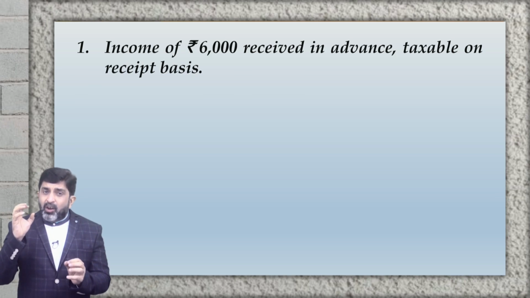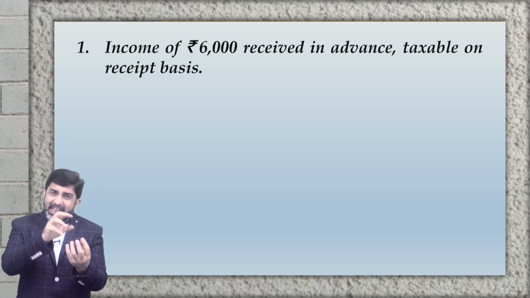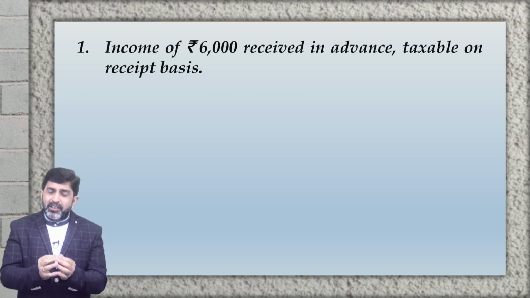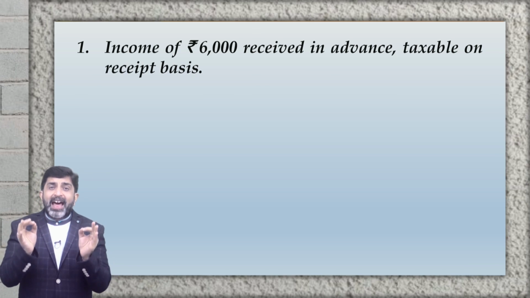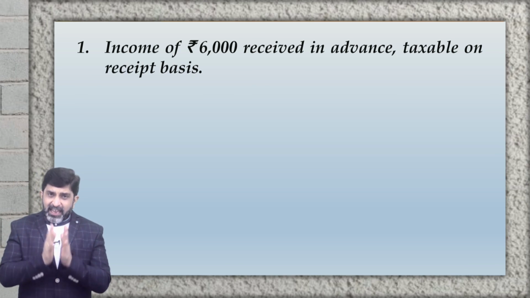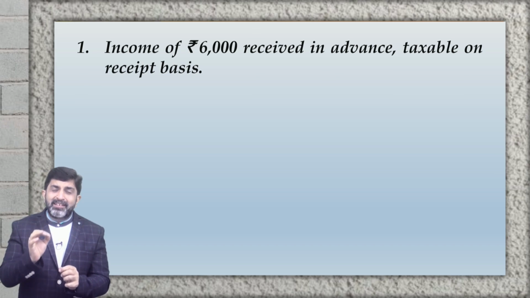The income is already taxed as soon as it was received. That means as per tax law, there is no liability in this case. Therefore, the tax base of this advance income liability will be nil.